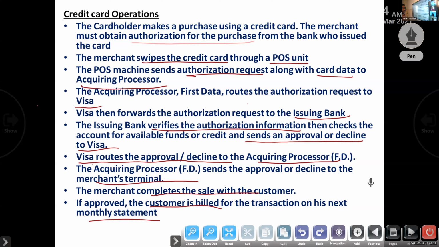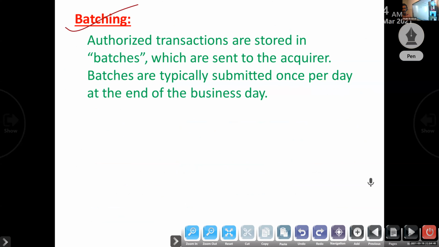Okay. Then if it is approved, the customer is billed for the transaction in the next month. Then batching: authorized transactions are settled in batches, meaning after the close of the business day, the merchant transmits the day's transactions to the acquiring bank.